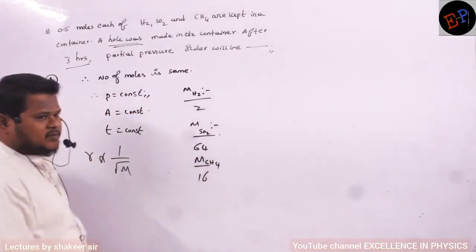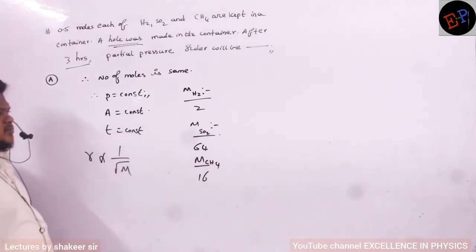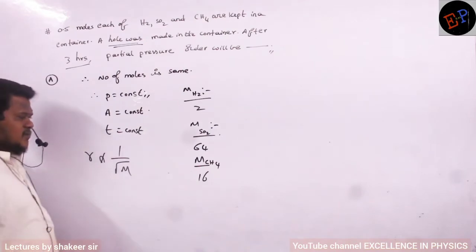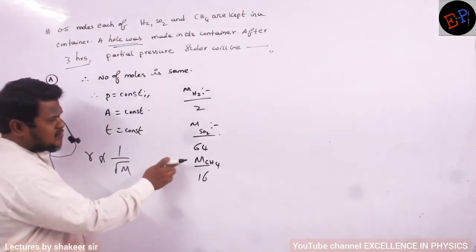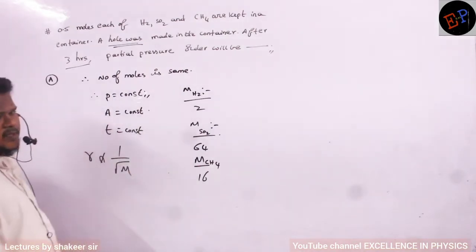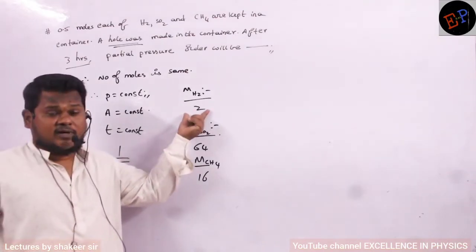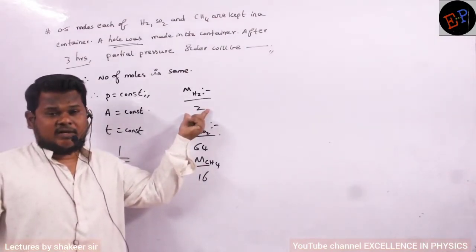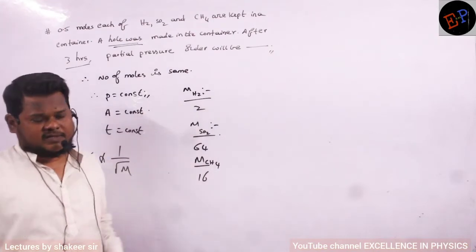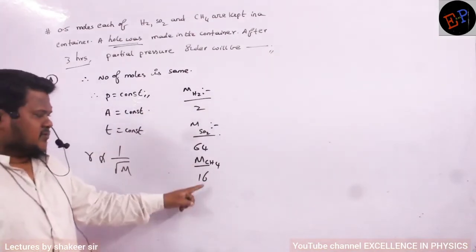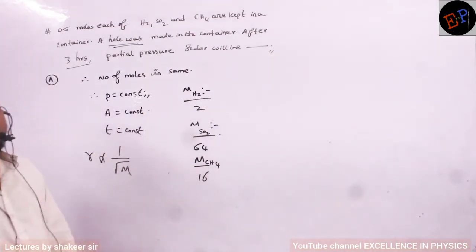These are the molecular masses: 2 grams, 64 grams and 16 grams. So which has the least molecular mass? Hydrogen. So hydrogen will diffuse very fast, followed by CH4, followed by SO2.